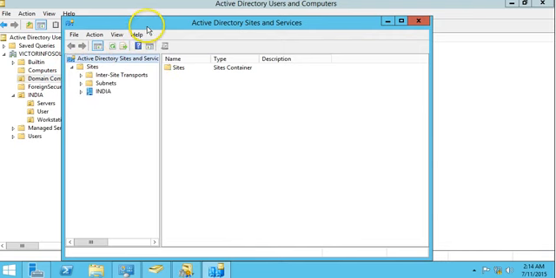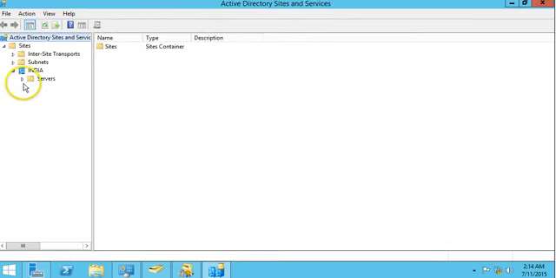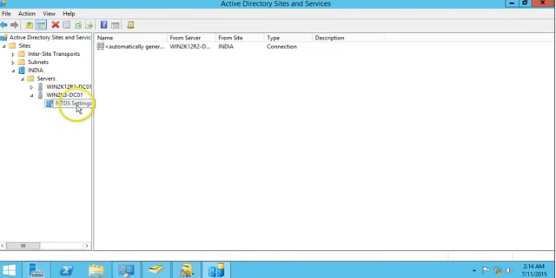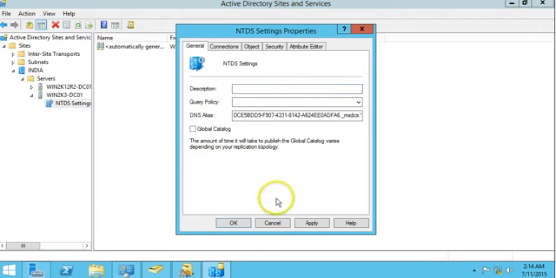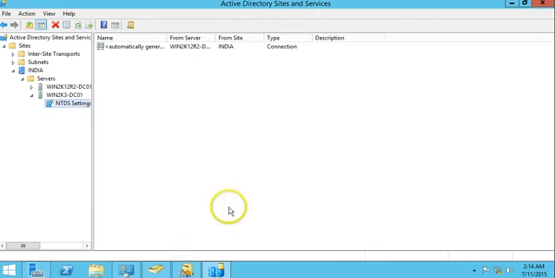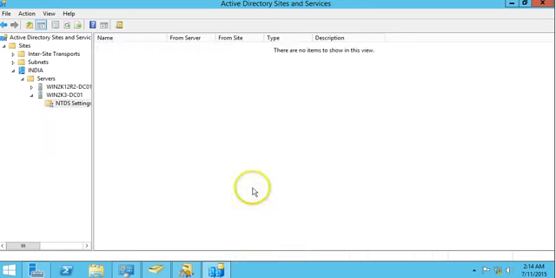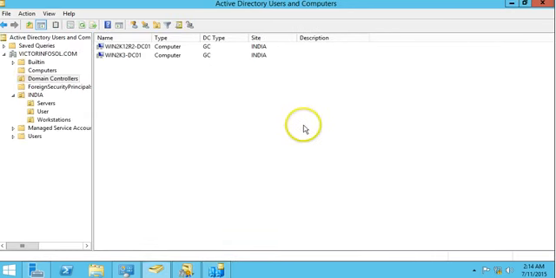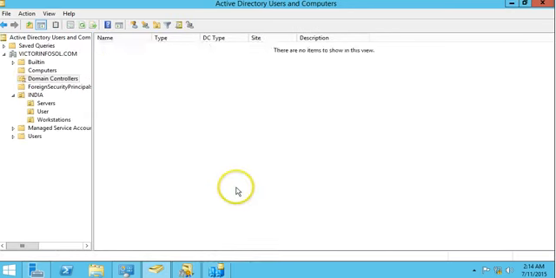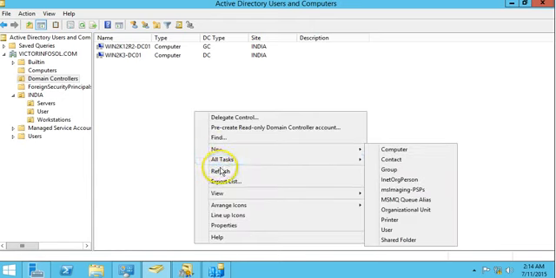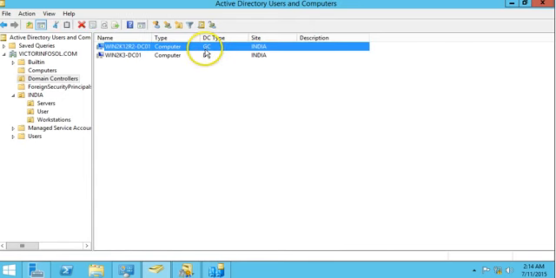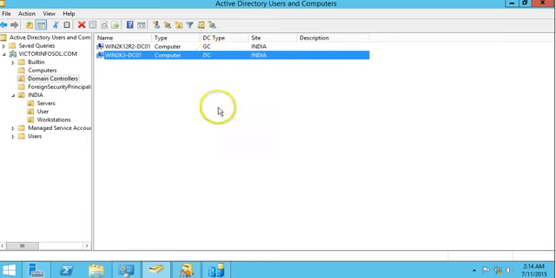We change the same from here also, Active Directory Domains and Services. I'm going on my old server, DNS setting, properties, and uncheck this. So both are the same thing actually. So now I can verify here also. It's changed from the global catalog server to DC, domain controller.